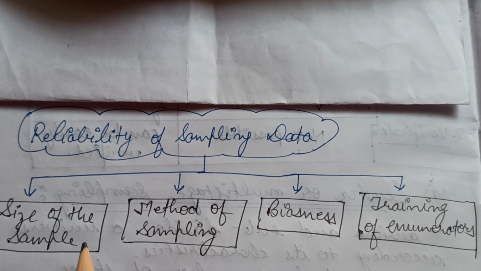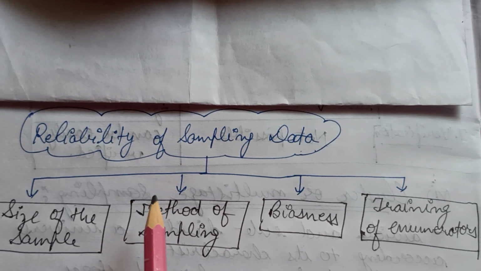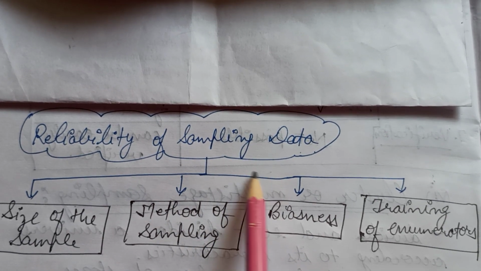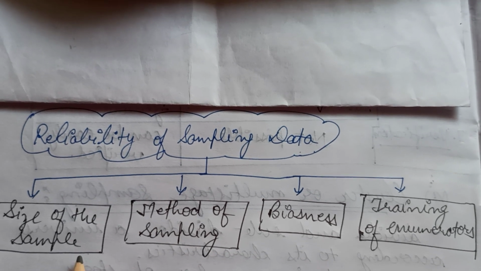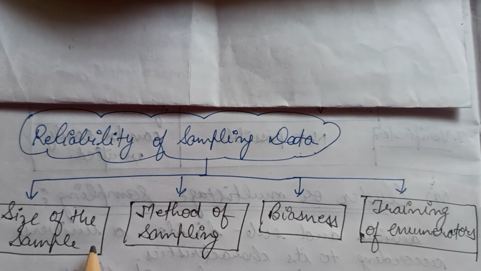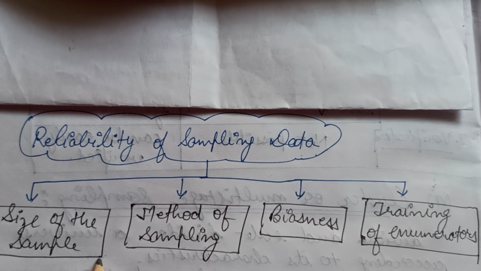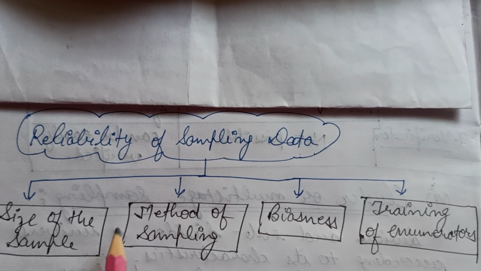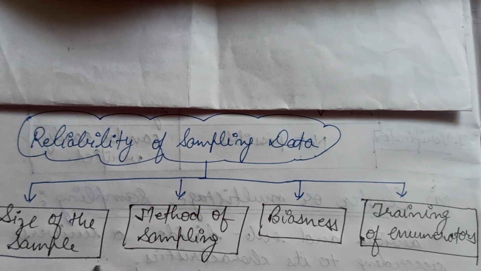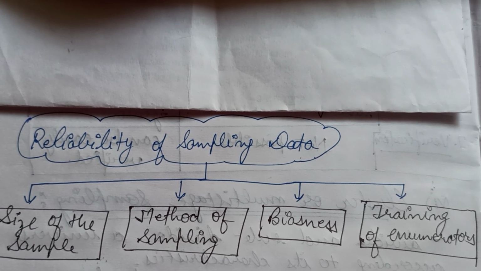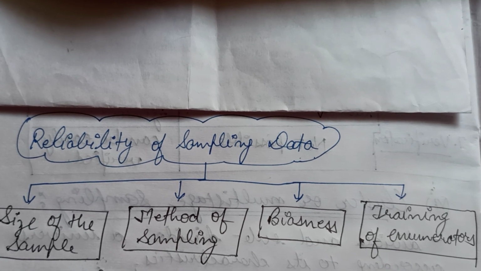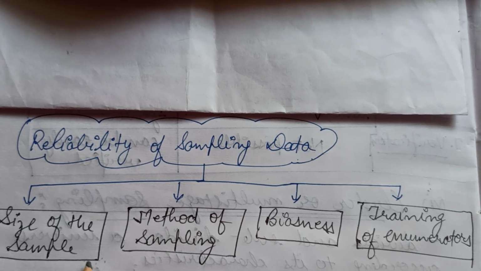Firstly, the size of the sample. The reliability of the sampling data depends on the size of the sample, that is, according to the given population or the number of items of a given population, how much size of sample we have taken. If the size is very small, we will not be able to represent the whole population from that small sample.